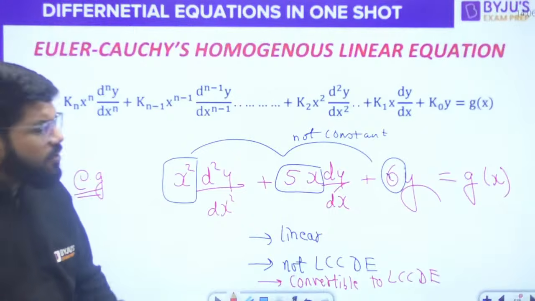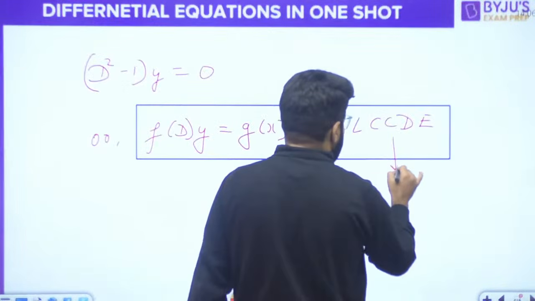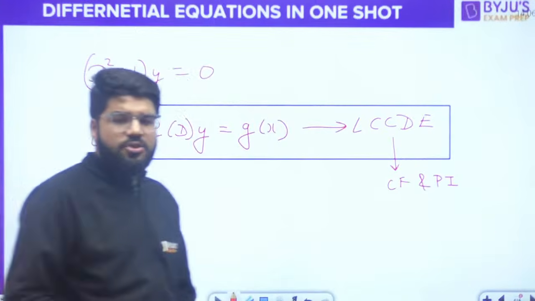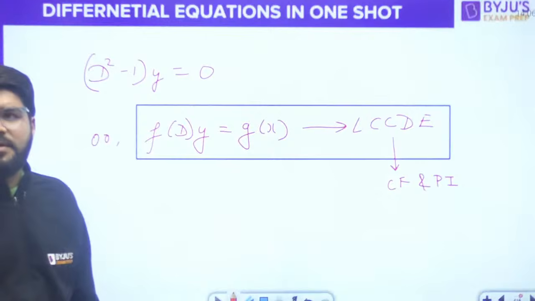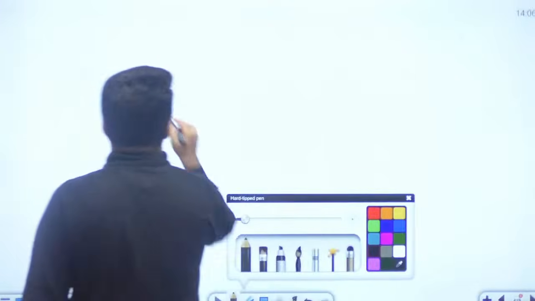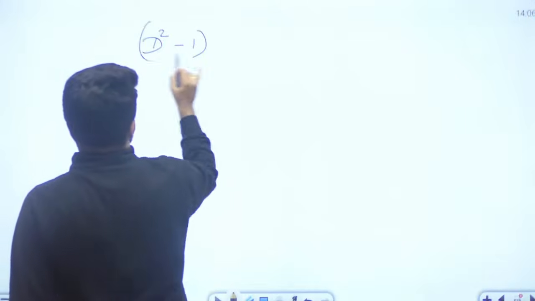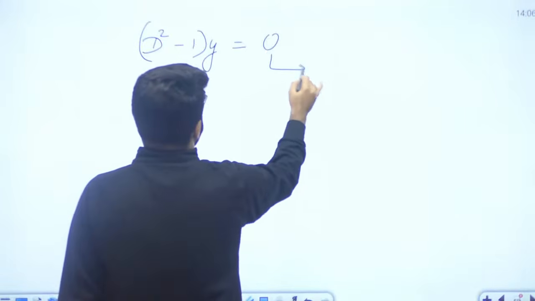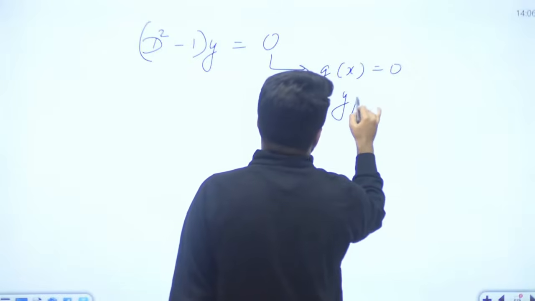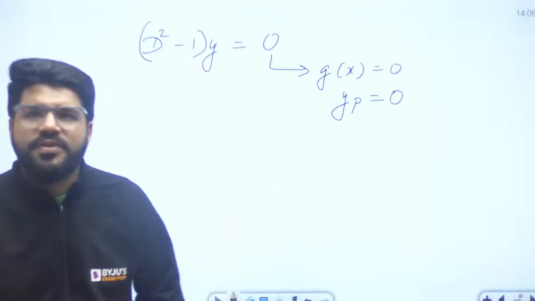Okay, and once it is converted to LCCDE, what is the method? You will start solving the CF and PI. That is the method. So the equation you have is D square minus 1 into y is 0. Here g of x is equal to 0, so there is no PI. Only CF is required.